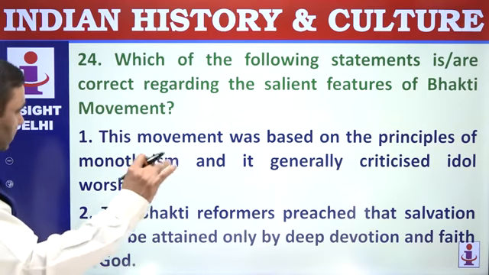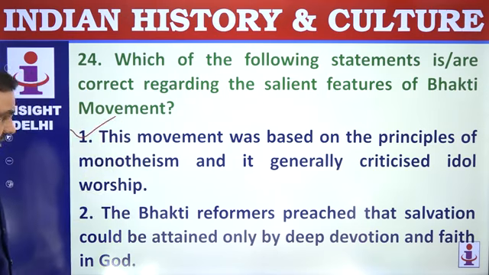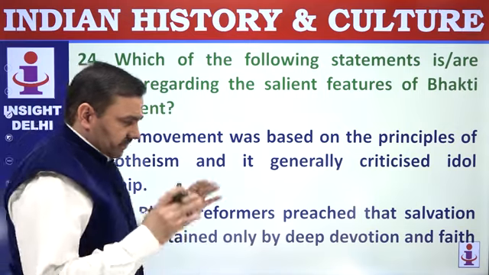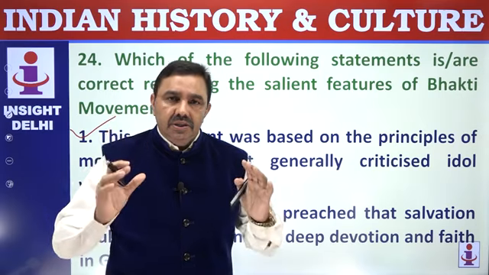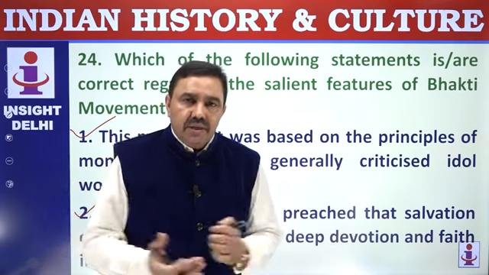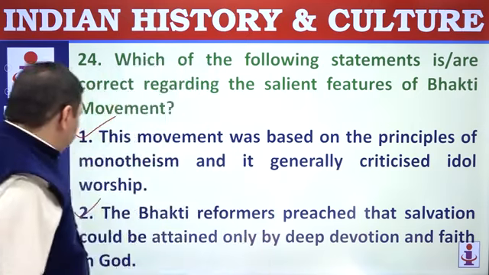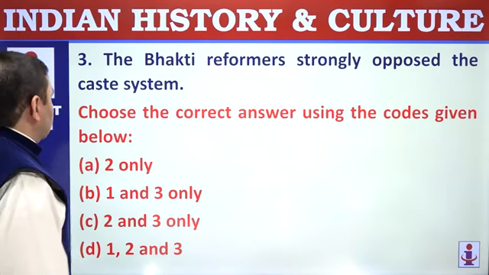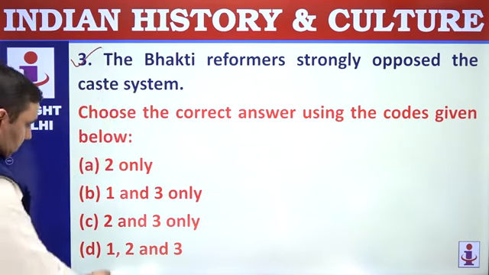This movement was based on the principles of monotheism and it generally criticized idol worship. Perfectly correct. The Bhakti reformers preached that salvation could be attained only by deep devotion. That's correct. They were in favor of personal, close devotion without any priestly mediation, without any kind of rituals and ceremonies. They were putting forward a simple, liberal and progressive form of religion. The Bhakti reformers strongly opposed the caste system. That's correct. They were against the caste system. Choose the correct. All are correct here. D.